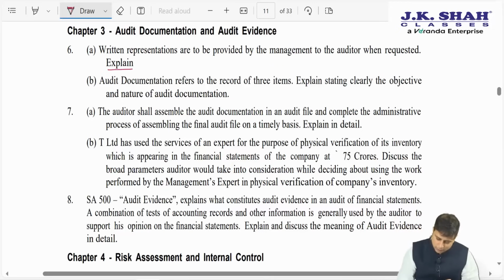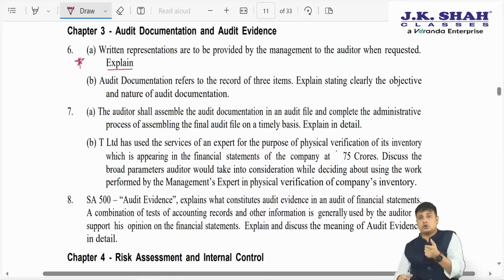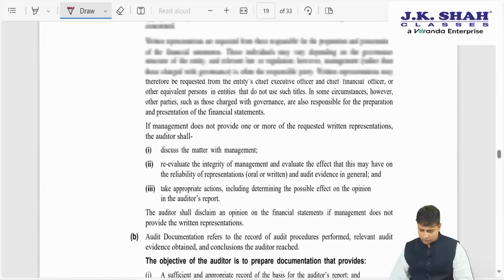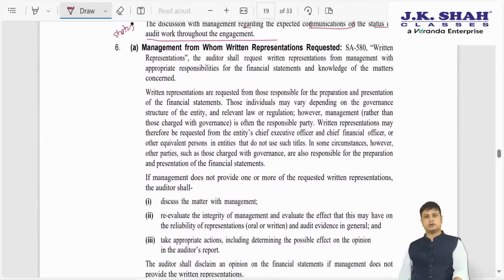So this question is important for you to go through, not because you don't know the answer, because you know a lot more about it and you have to restrict yourself to what ICAI is expecting. So in this particular question, all they have given is the definition initially, that what is a written representation.